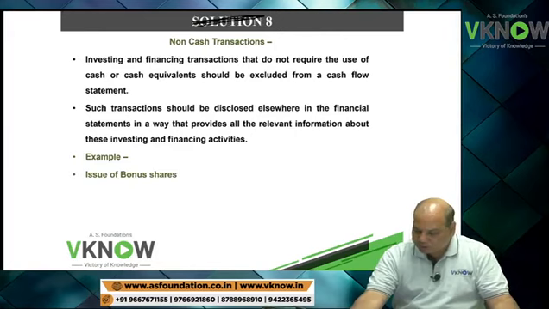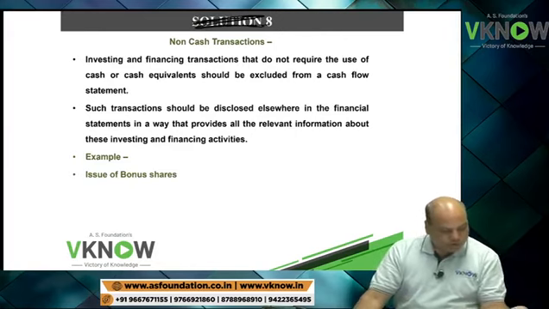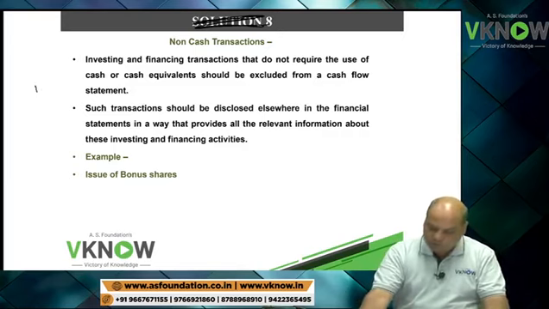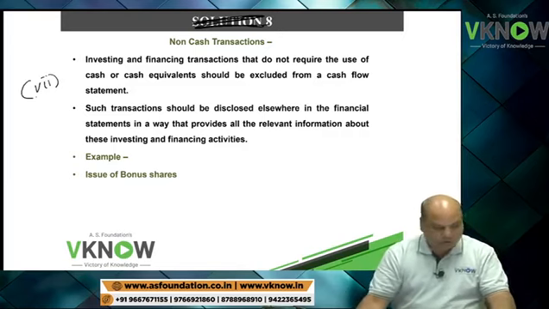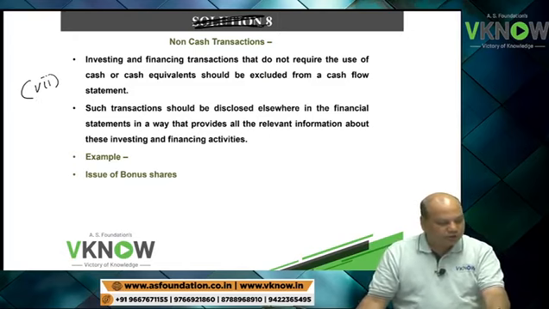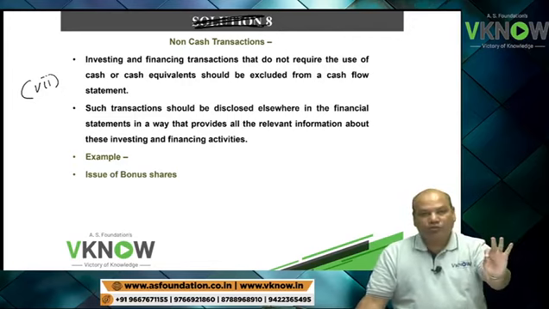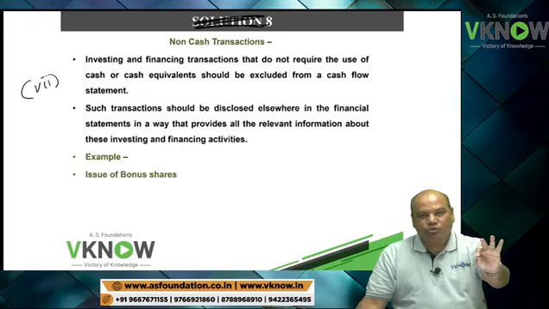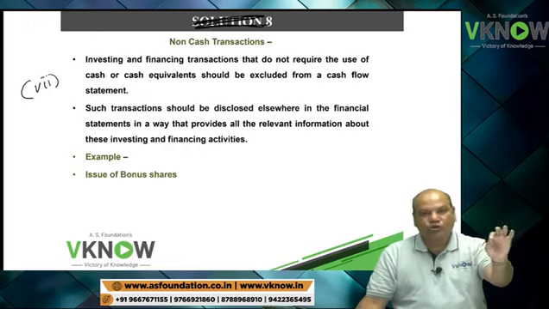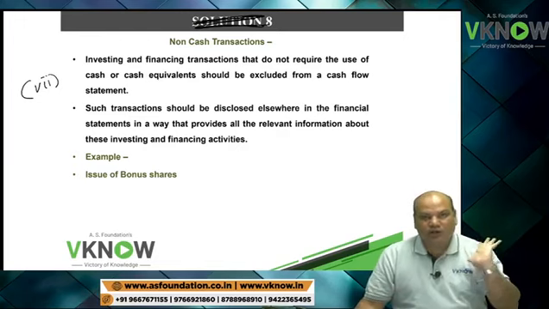Now next point is non-cash transaction, Roman 7. Before that you have 2 points: investment in subsidiaries and joint venture, acquisition and disposal of subsidiary and other business unit. So those investment acquired and investment sold in subsidiary, associate, joint venture will come under investment activity.